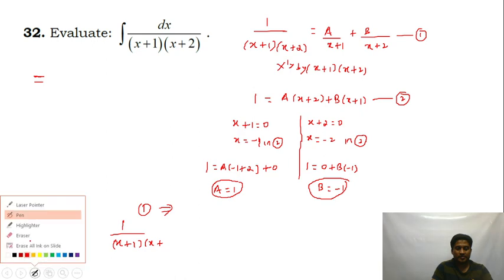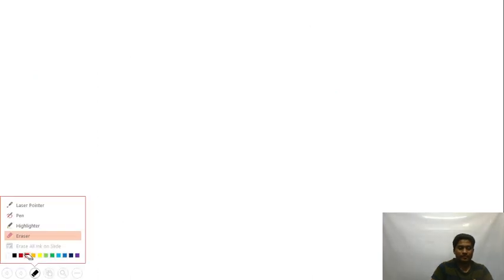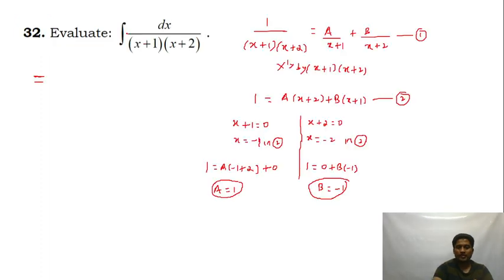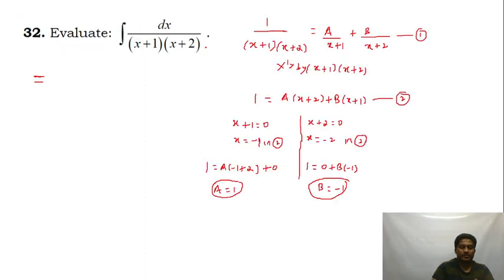Let me do it here, guys. So if I substitute in equation 1, it becomes 1 upon (x plus 1) into (x plus 2) is equal to, the value of a will be equal to 1. So 1 upon x plus 1, value of b is minus 1 upon x plus 2. Okay, so this is integration of 1 upon x plus 1 minus 1 upon x plus 2.